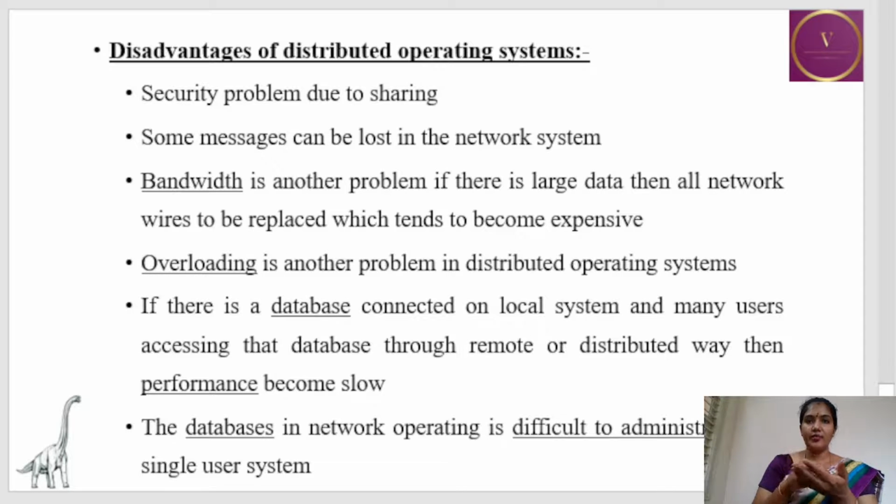And if there is a database in the local system, and a lot of users on the network try to access the database, then performance becomes slow, and a database in the network is difficult to administrate when compared to a database in the single user system. So these are the disadvantages of distributed operating systems.